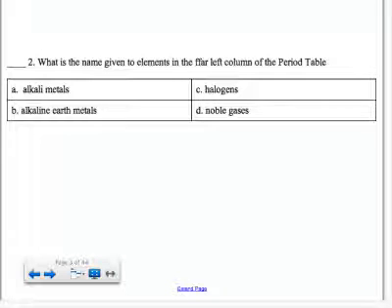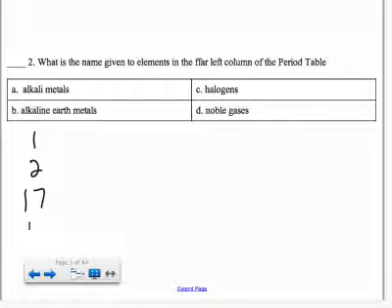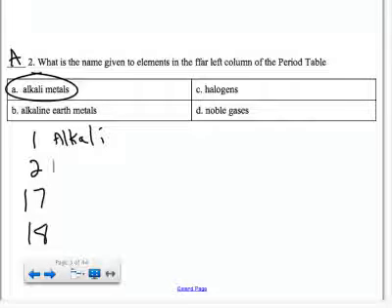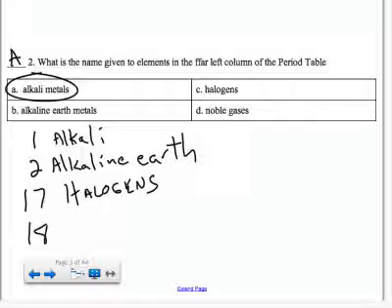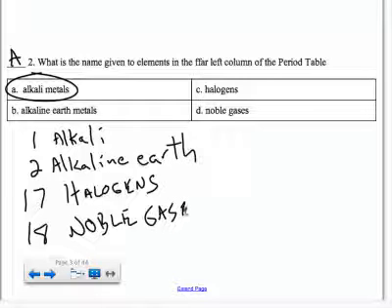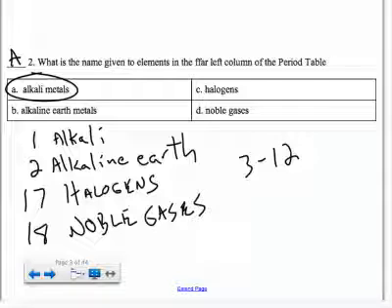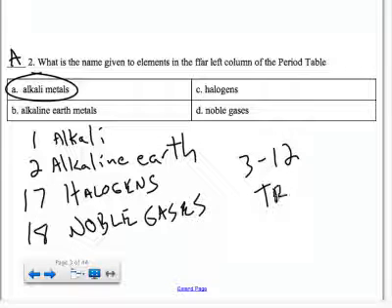Okay, you need to know your groups of the periodic table. There are names for groups 1, 2, 17, and 18. Group 1 is the alkali metals, so that's what we're looking for here. Group 2 is the alkaline earth metals. Group 17 is the halogens. Group 18 is the noble gases. And then the groups in the middle, groups 3 to 12, and the F block down at the bottom, are called the transition metals. So you need to know those groups.